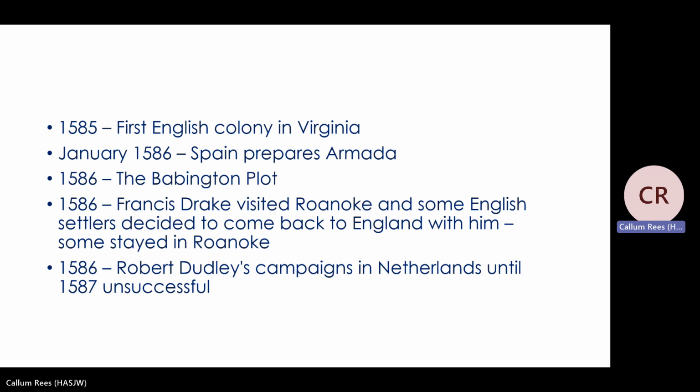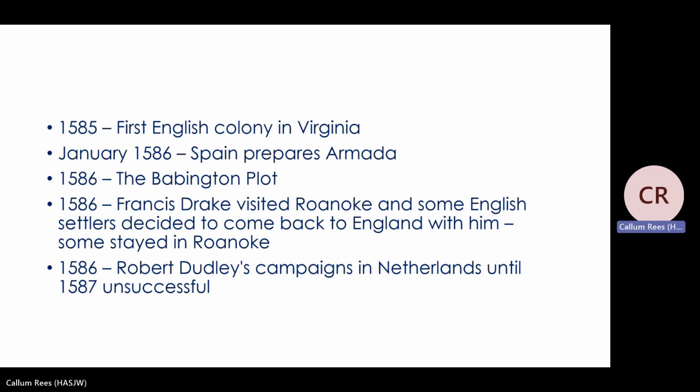1586 is the Babington plot. So this is the final significant plot against Elizabeth. So you'll notice this period is getting quite serious for England here. Elizabeth is at war with Spain. There have now been 4 plots.